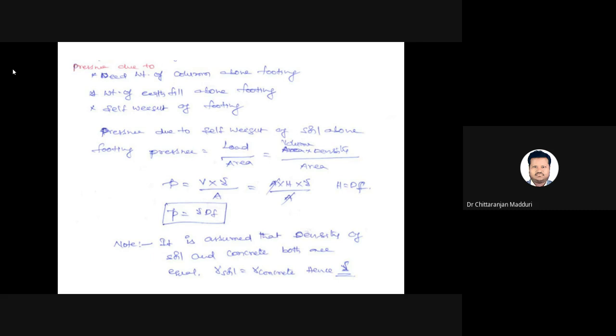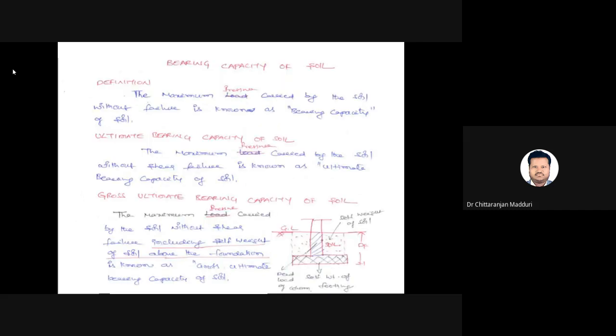It is assumed that the density of soil and concrete are both equal. The density of the soil and the concrete are almost the same. That's why we take the self weight of the soil above the foundation without separating the self weight of the foundation and the self weight of the soil, because we assume that the density of soil and density of concrete are the same. So we say in one sentence: self weight of the soil above the foundation.